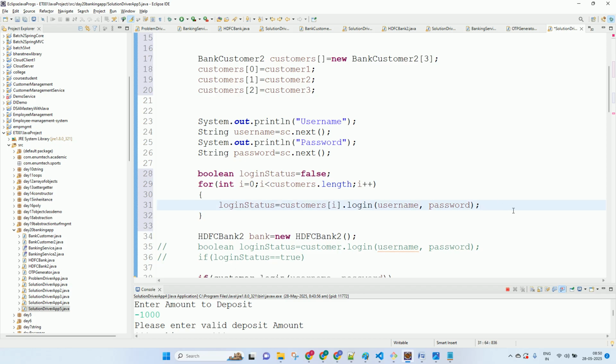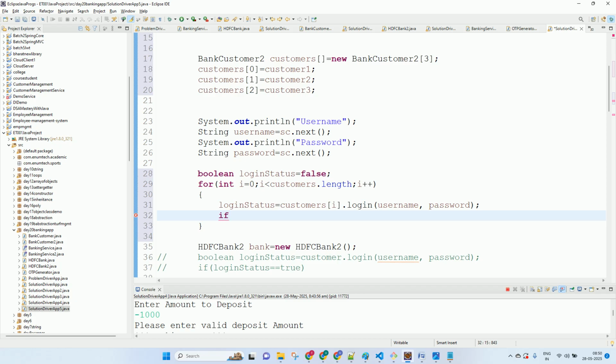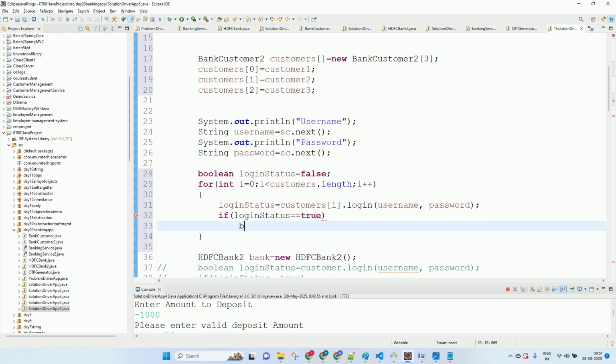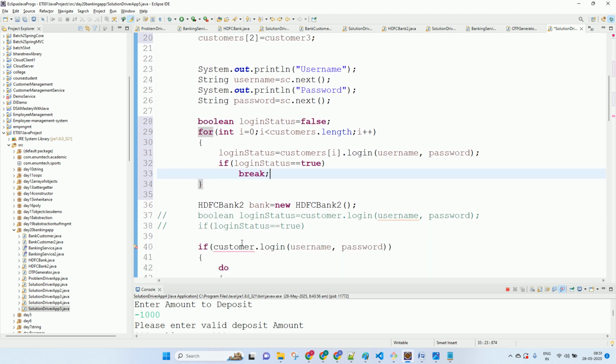Whenever you have success, true, you can break. No need to search for further. And then here you can check for login status. So if it is true, it means it's a valid customer, right? If it is not true, it's an invalid customer.